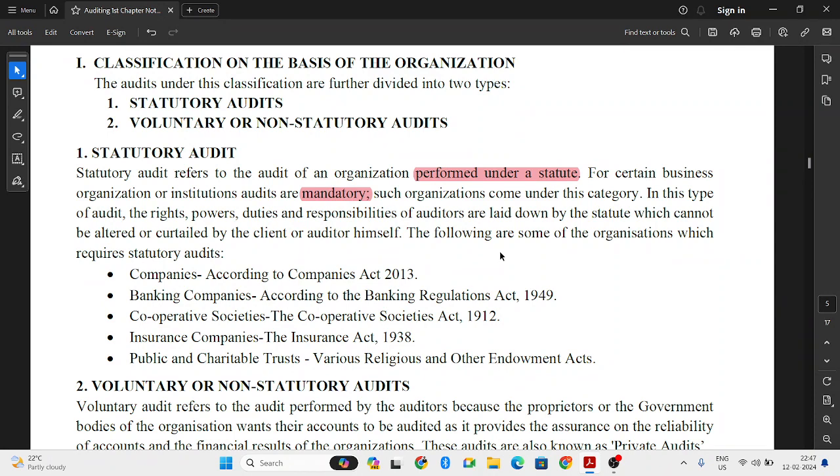So those organizations which are mandated to do statutory audit fall under this particular category.